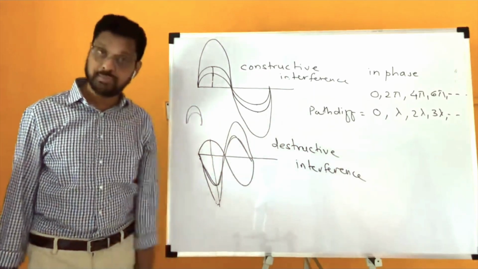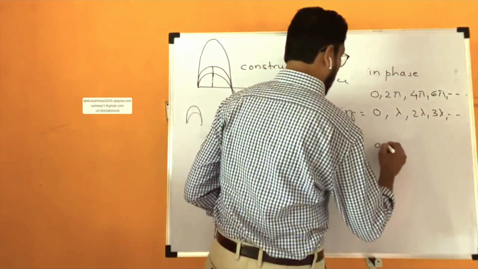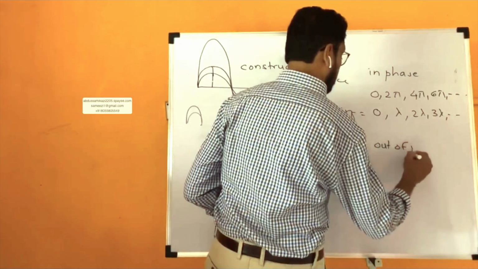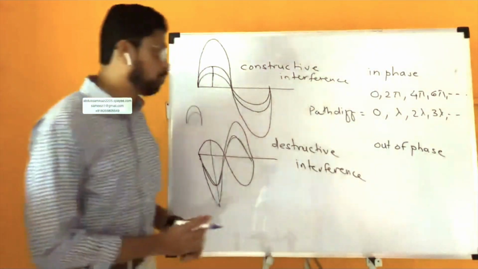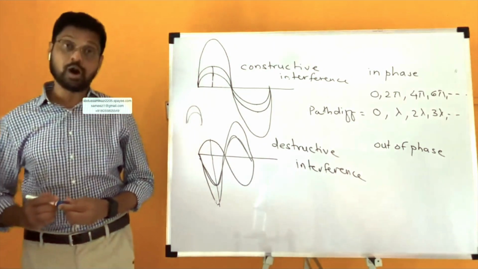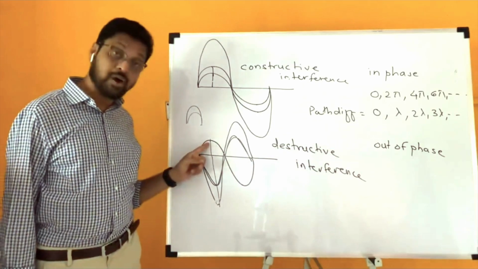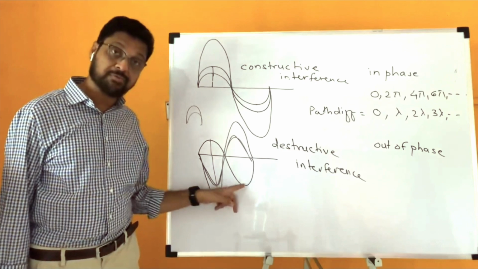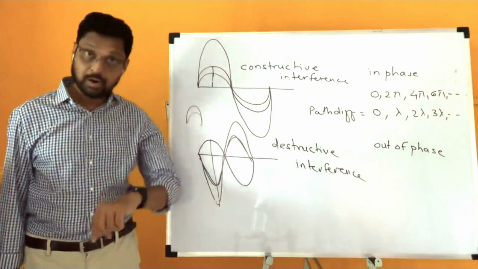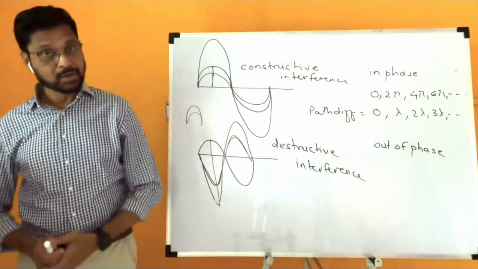Destructive interference will occur when the two waves are out of phase. Out of phase means crest of one wave coincides with trough of the other and trough coincides with crest, or compression coincides with rarefaction and rarefaction coincides with compression.